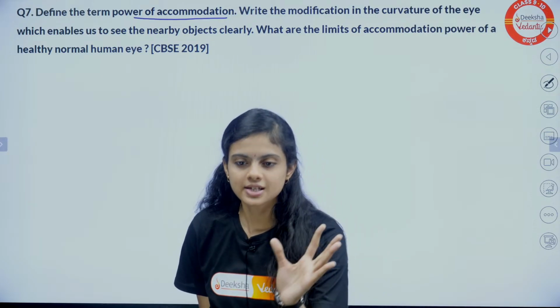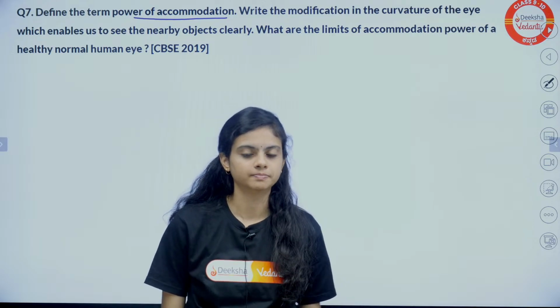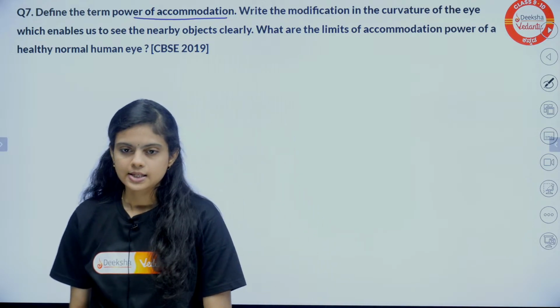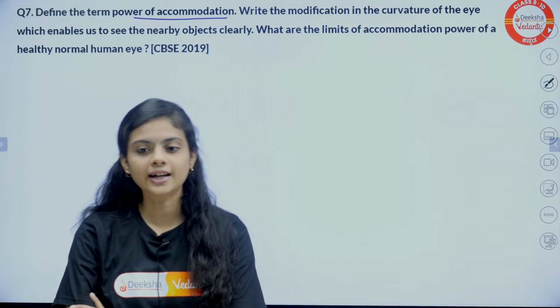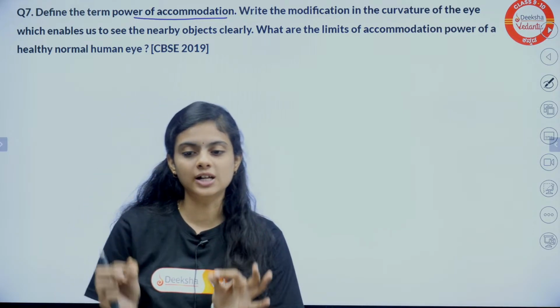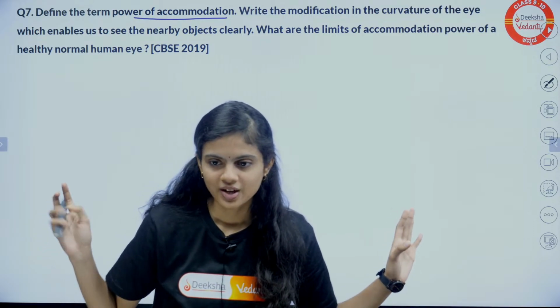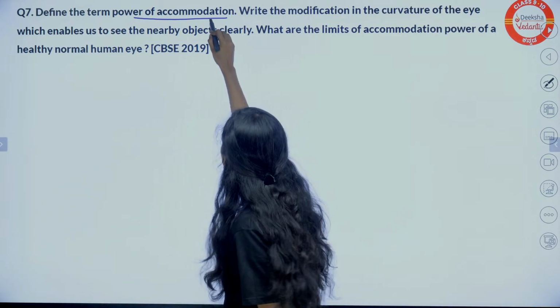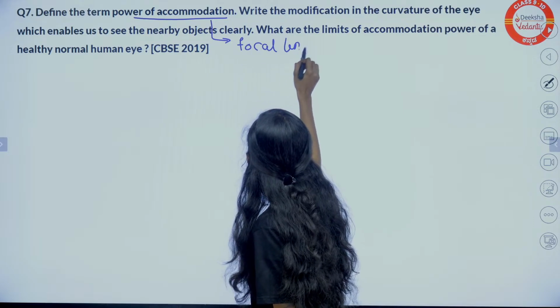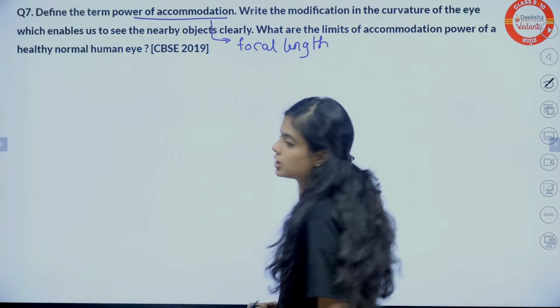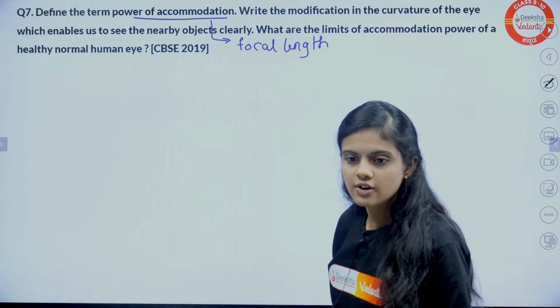What is adjusted in power of accommodation? It's the ability of the crystalline lens to adjust its focal length. Exactly, Pushpa. We are going to adjust the focal length here. Okay, then what is the next part of the question? Yes, adjust the focal length.